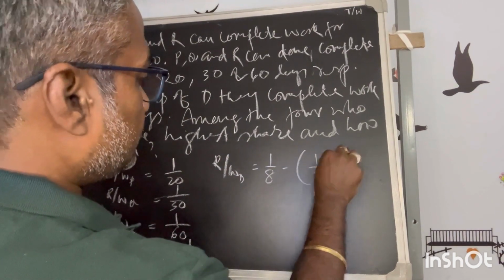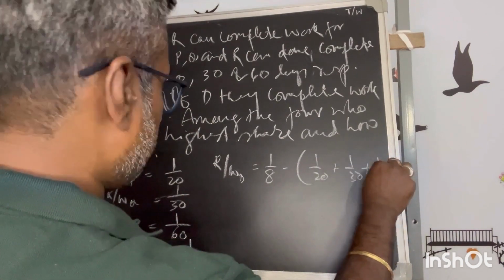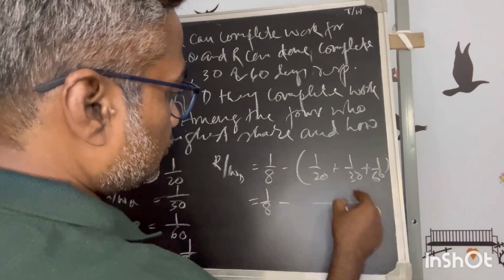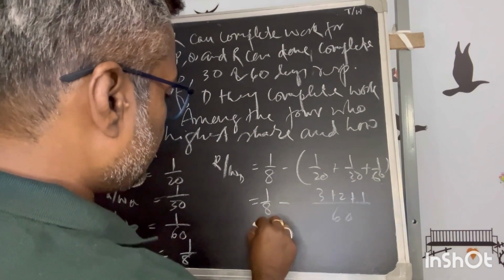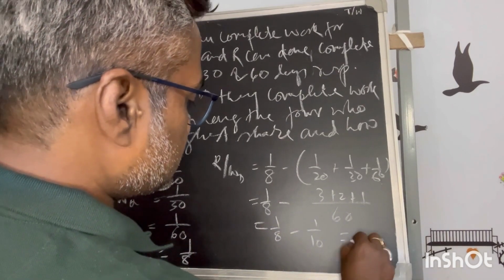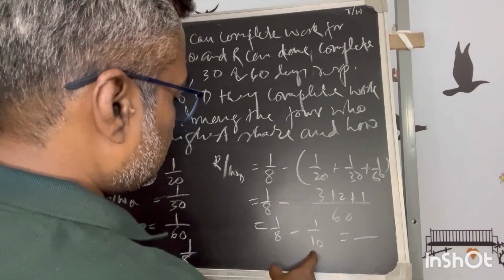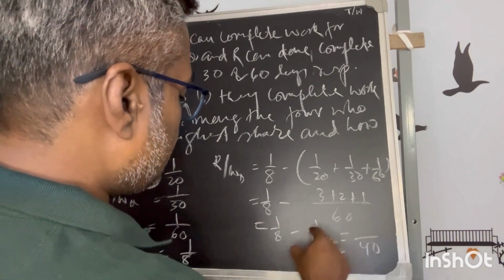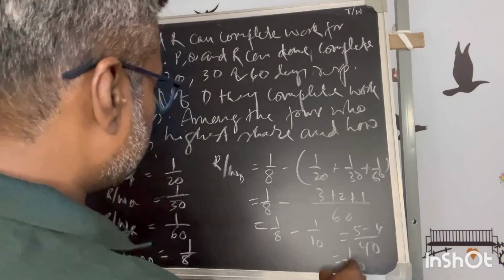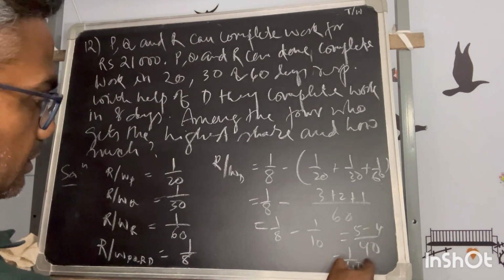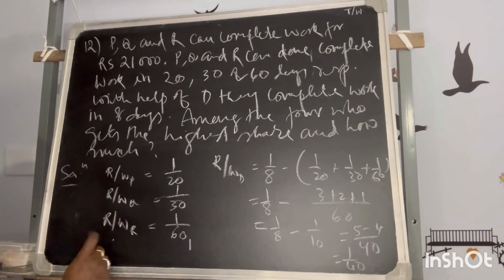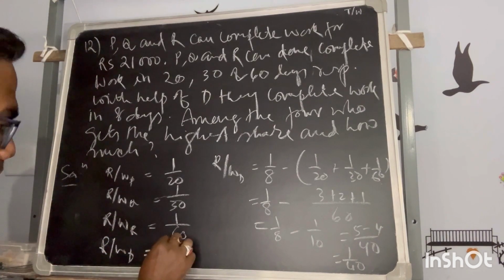The rate of work of D is 1 by 8 minus (1 by 20 plus 1 by 30 plus 1 by 60). With LCM 60, this is 3 plus 2 plus 1, so 1 by 8 minus 6 by 60, which is 1 by 10. This is equal to how much? LCM of 8 and 10 is 40, that means 5 minus 4, so 1 by 40. So D's rate of work is 1 by 40.